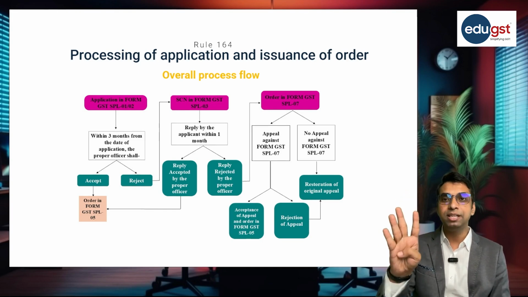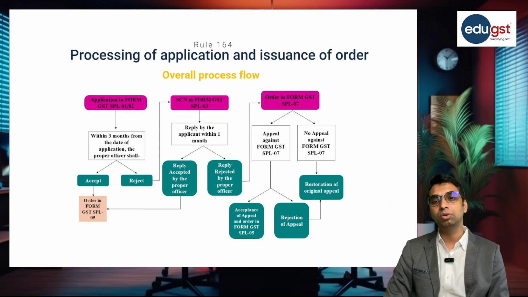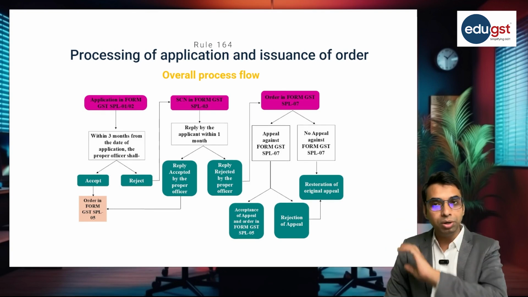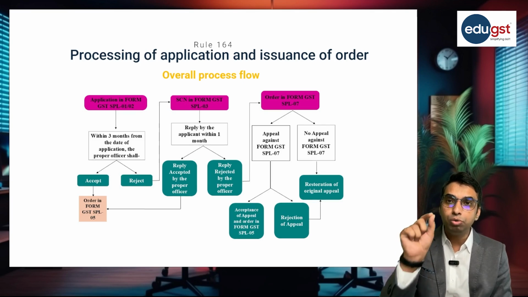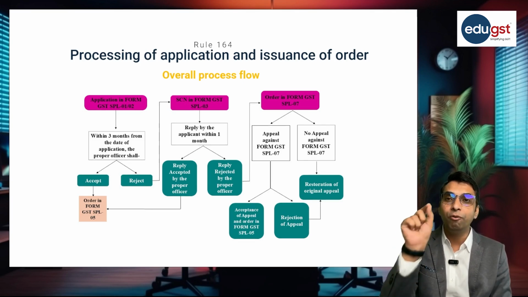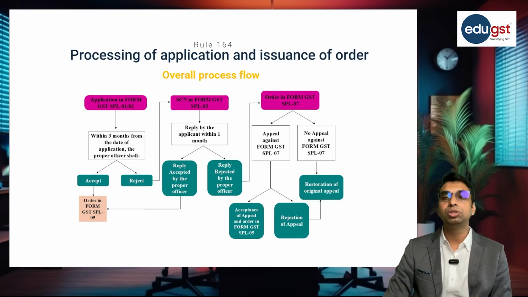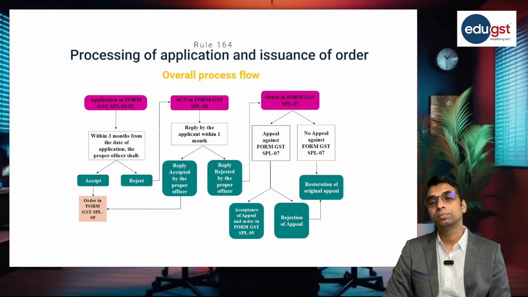So far we have seen SPL 01, 02, now SPL 03. Now after issuing the show cause notice in SPL 03, the applicant is required to reply to such show cause notice within a period of 1 month from the receipt of such show cause notice.